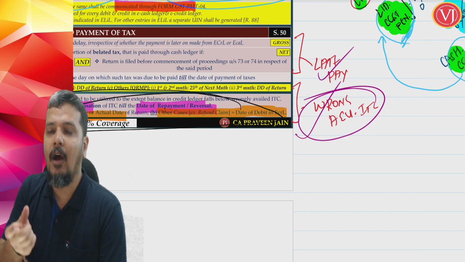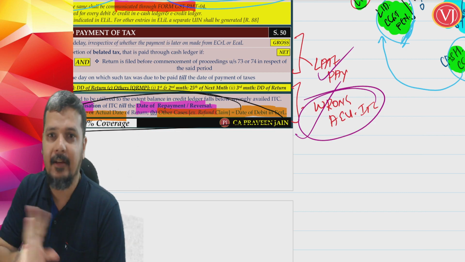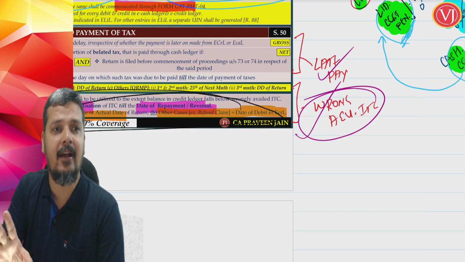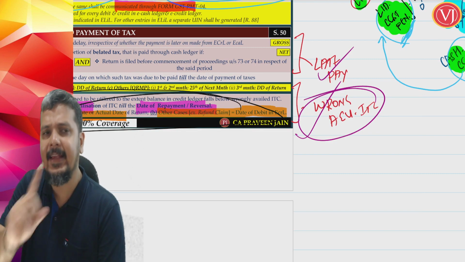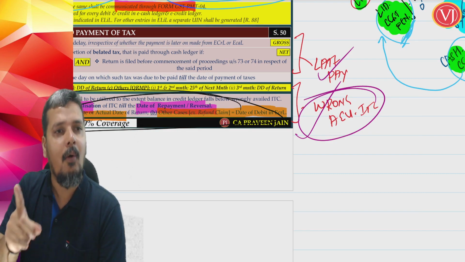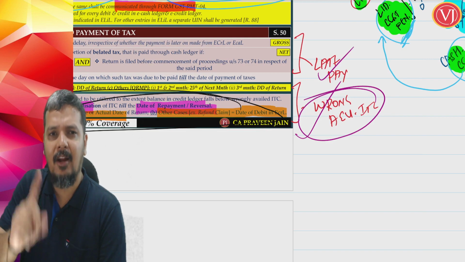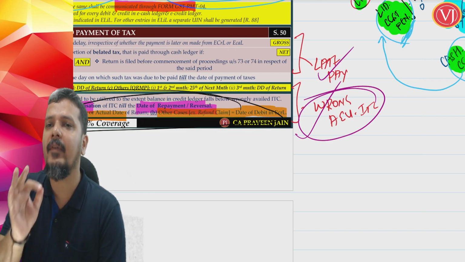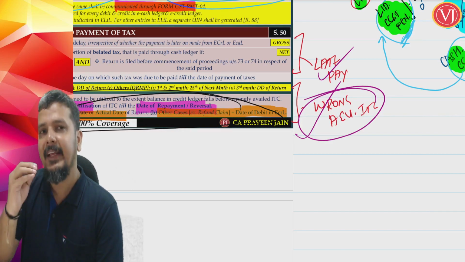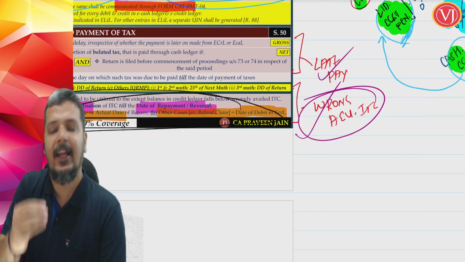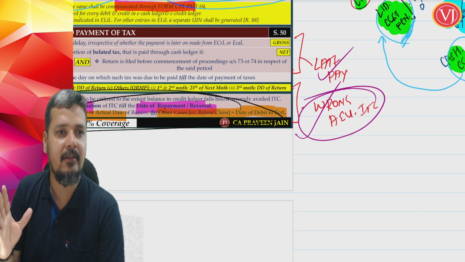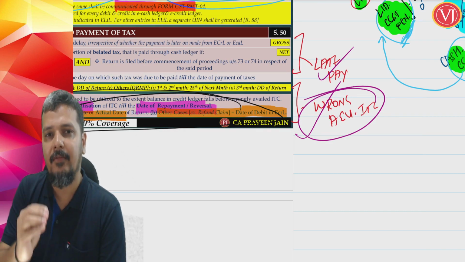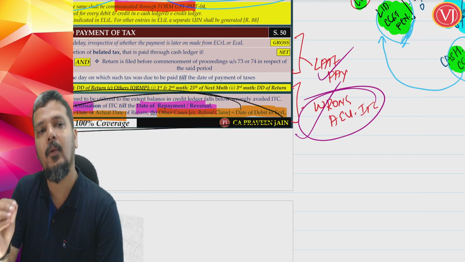Why? There was wrong availment of 75,000 which I have to pay. There is no excuse that I am not going to pay it. Please understand that I have to pay the entire 1 lakh. In any case, whether now or later, I have to always pay that 1 lakh. We are talking about whether along with that 1 lakh there will be any interest or not. Please don't have in mind that I should pay 1 lakh or not. You have to pay that 1 lakh. The question is whether there will be any interest or no interest.